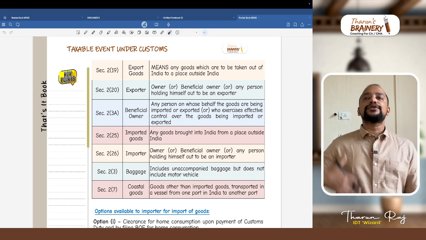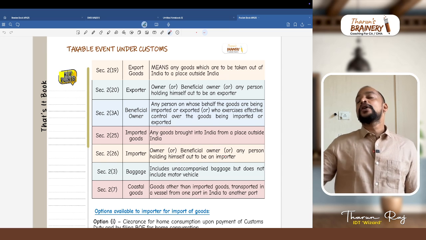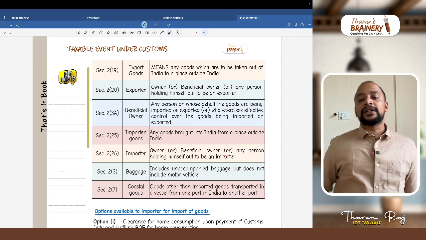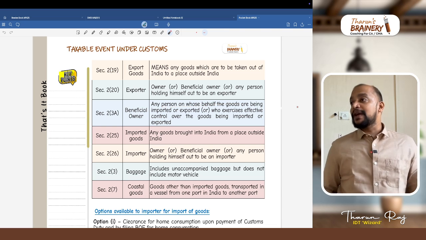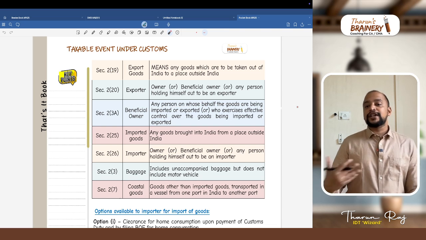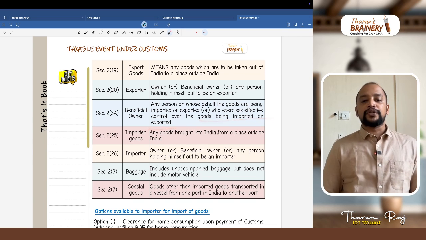Suppose I am the owner of the goods and you are importing them. I am the beneficial owner, and you are called a person holding yourself out to be importer or exporter, as the case may be. So beneficial owner means any person on whose behalf the goods are being imported or exported, or who exercises effective control over the goods being imported or exported.